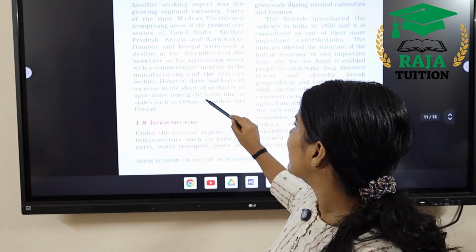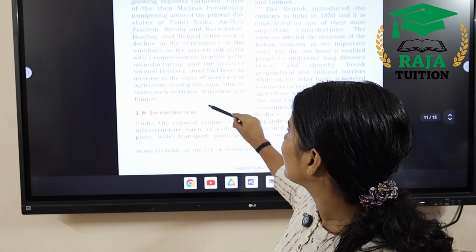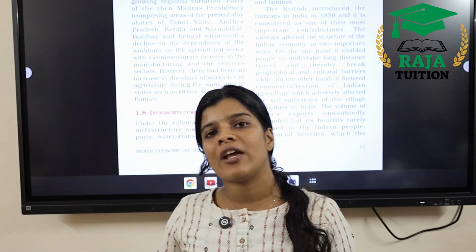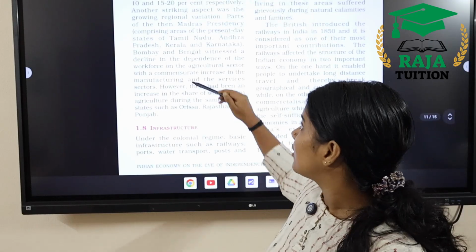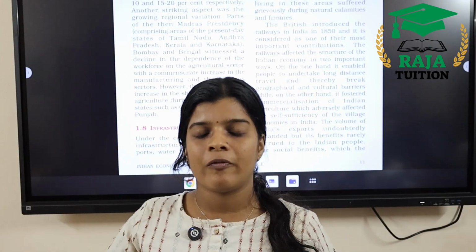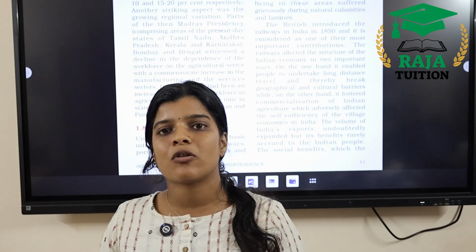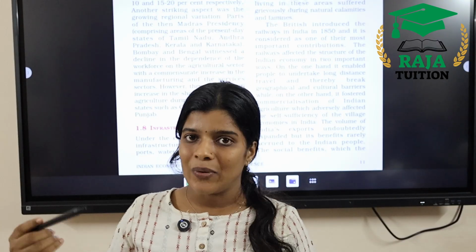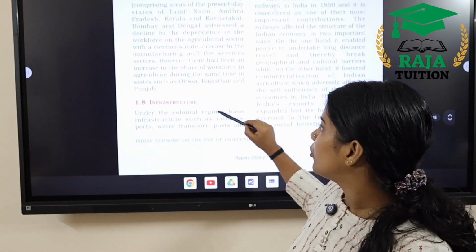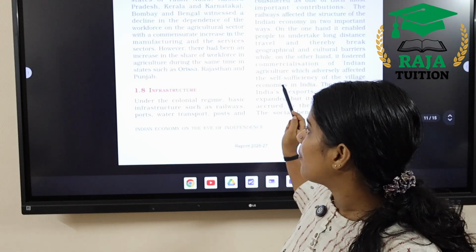At the same time, the workforce in the agriculture sector in the Orissa, Rajasthan and Punjab region was very high. So there was regional variation in the agriculture sector, industrial sector and also in the service sector. Noticeably, in the Madras presidency the workforce dependency on the agriculture sector was very low, and in the Orissa, Rajasthan and Punjab region the dependence on the agrarian sector was very high.